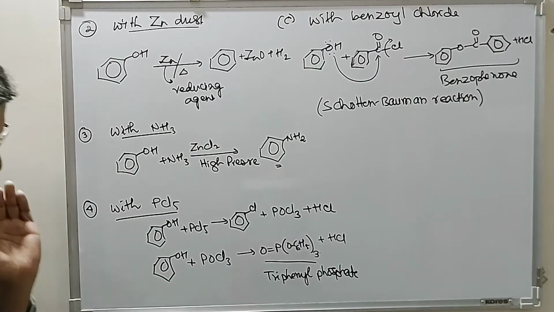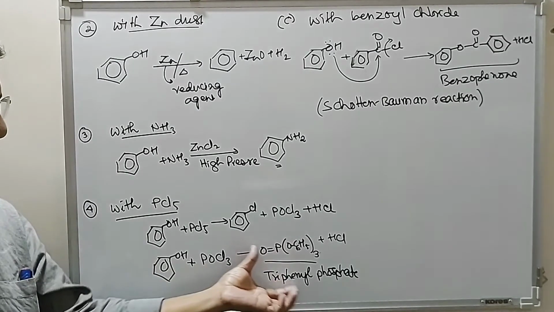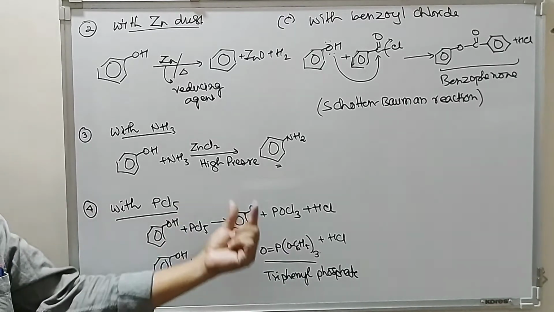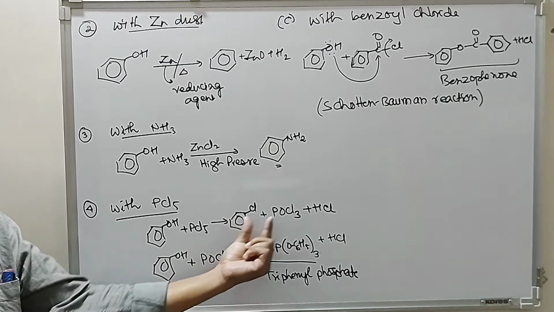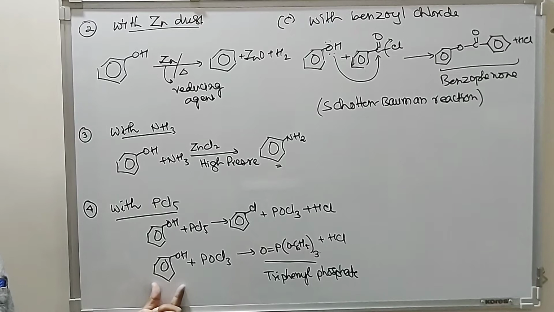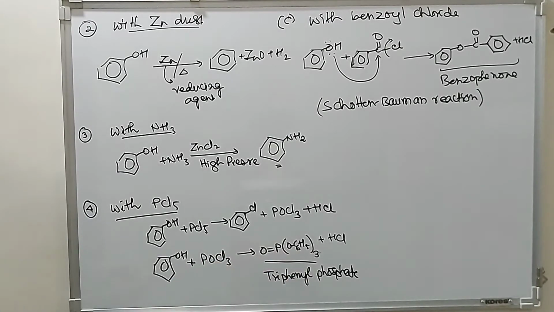So further reaction of phenol with POCl3 gives you triphenyl phosphate. So the reaction of phenol with PCl5, the first step there is a formation of chlorobenzene plus POCl3. POCl3 further reacts with excess of phenol to give you triphenyl phosphate.